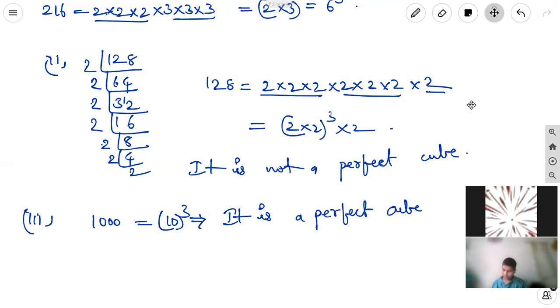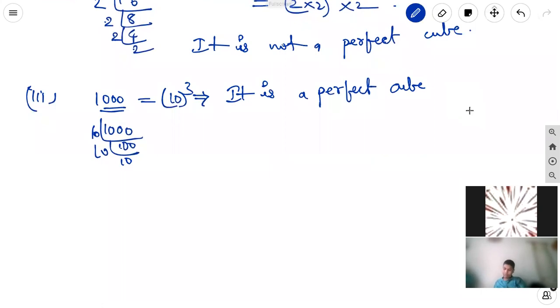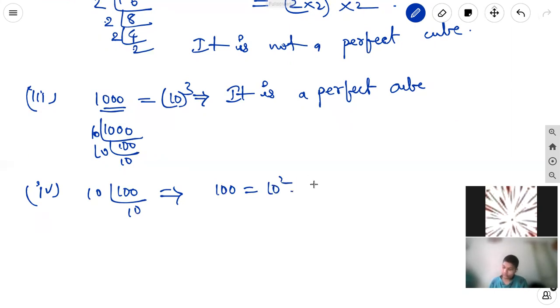If you want to do the prime factorization, we can write it as 10 hundreds, 10 tens. If the number of zeros in the number is a multiple of three, then it must be a perfect cube. Fourth one, 100. 10 tens are 100. So 100 is equal to 10 square, which means 100 is not a perfect cube.